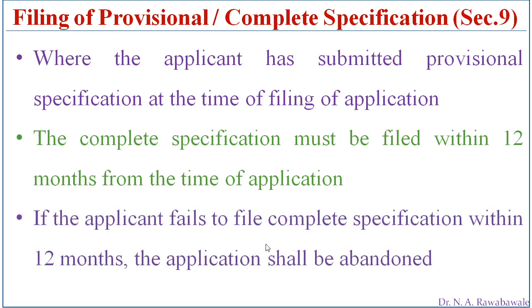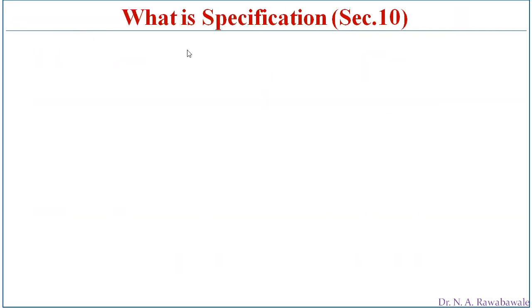So if the applicant fails to file the complete specification within 12 months, the application shall be abandoned. That means the application will be rejected. The application shall be rejected by the authority. Now, what is a complete specification or specification? Then we will discuss: what is specification according to section number 10?